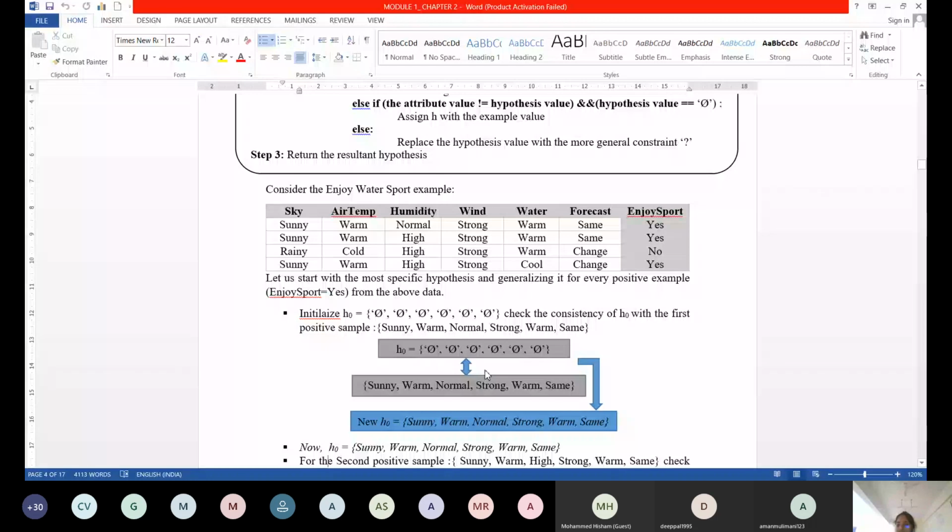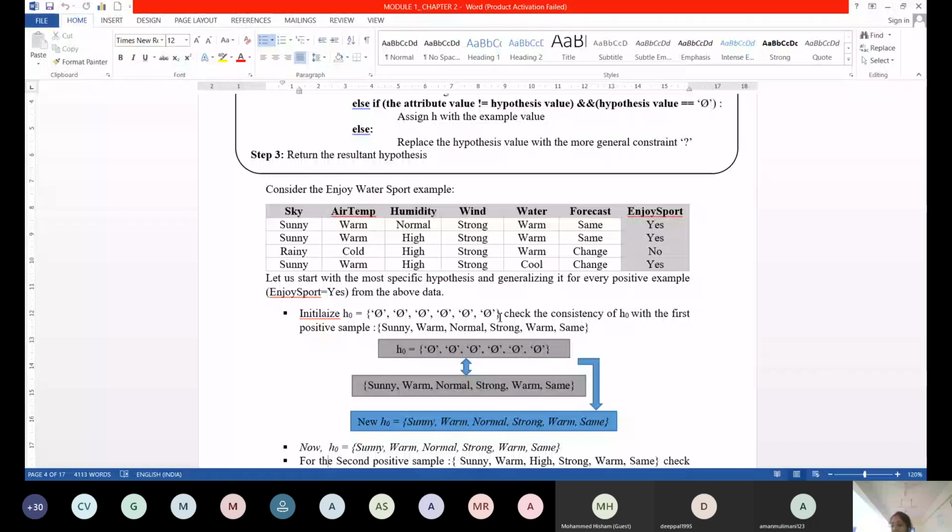Here I can tell you one more thing. Consistency, data consistency. Consistency is when your hypothesis value and your attribute value are the same. Then I can say that it is consistent. Are you listening? Your hypothesis value and your attribute value should be the same. Then I say consistent. If both are not the same, that is inconsistent.